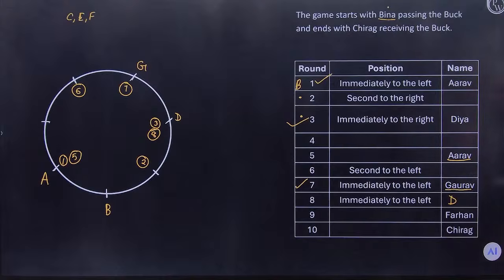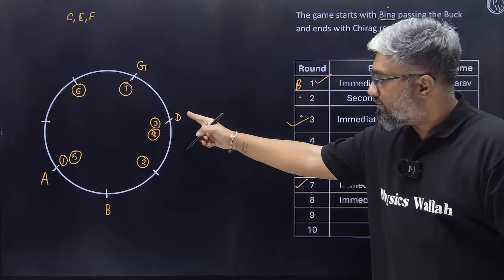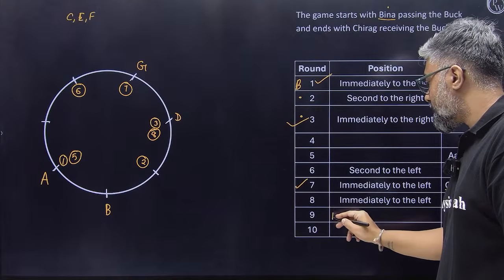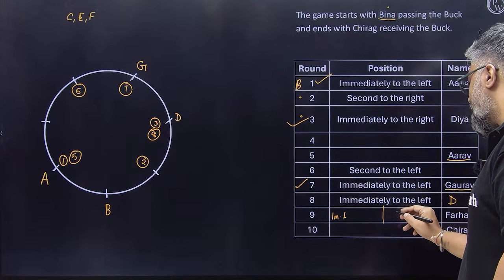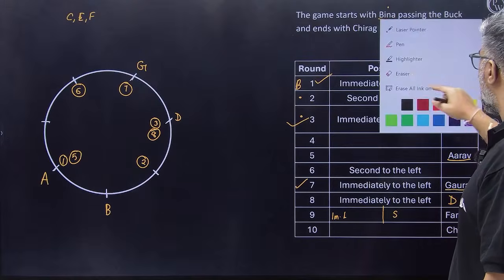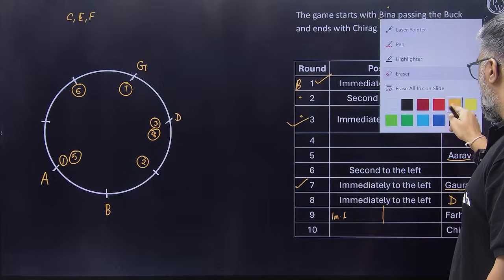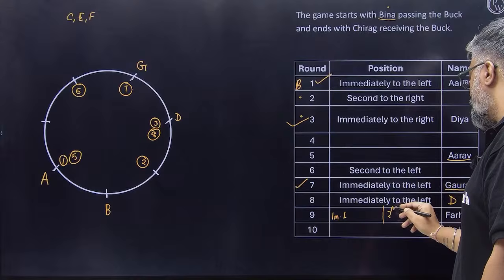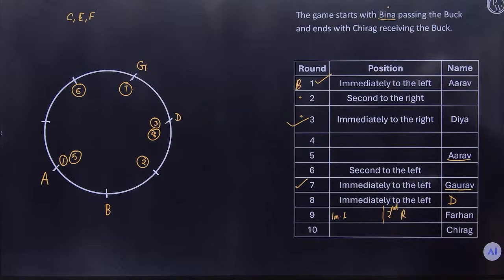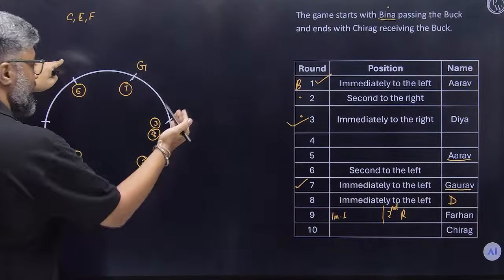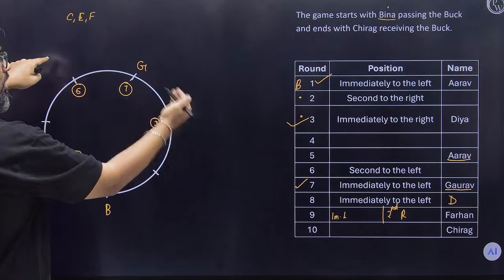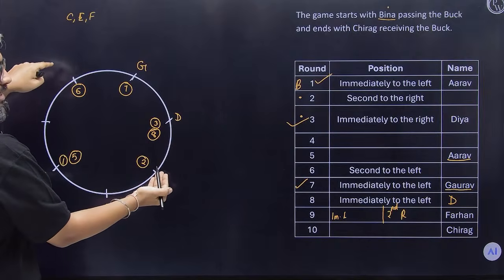Do you agree, guys? So Diya can pass either immediate left or, let us write, second right. One of two moves Diya is passing and then Farhan is receiving it. So now Farhan could either be here if it is second to the right, or Farhan could be here if it is immediate left.